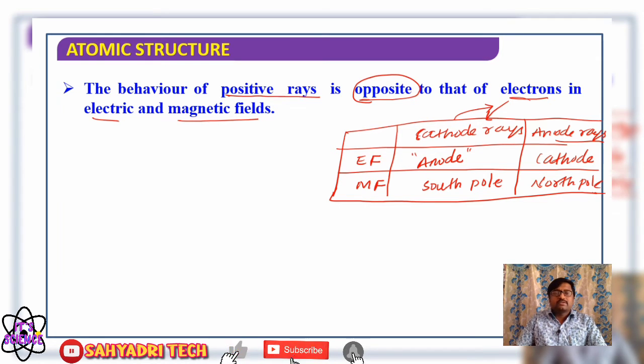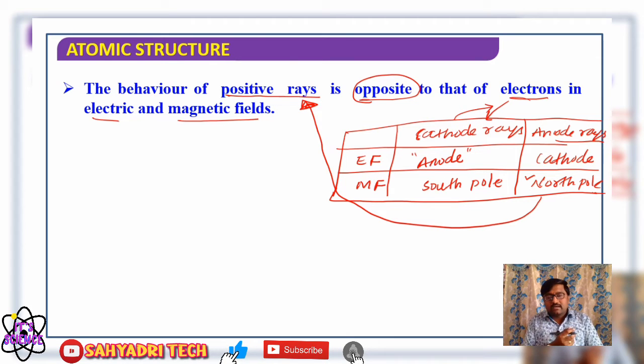So in the presence of an electric field, anode rays are bent towards the cathode, and in the presence of a magnetic field, anode rays are bent towards the north pole. It is the characteristic of positively charged particles.